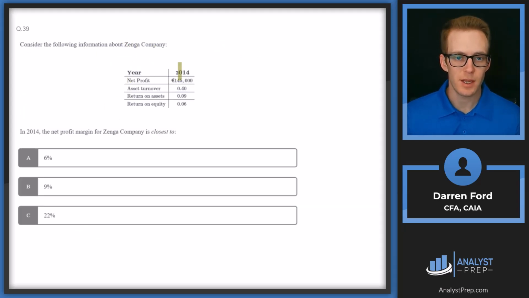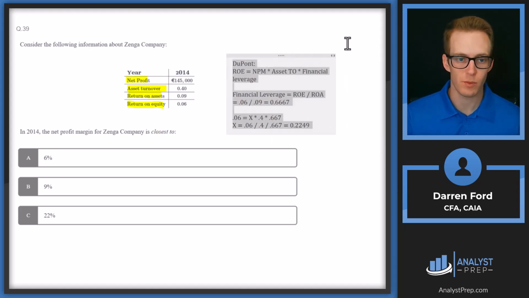Consider the following information about Zynga Company. So we've got the year and then some financial metrics here: net profit, asset turnover, return on assets, and return on equity. In 2014, the net profit margin for Zynga Company is closest to. So we're going to be using the DuPont analysis framework here to calculate the net profit margin. So let's walk through this using the numbers that we're given.